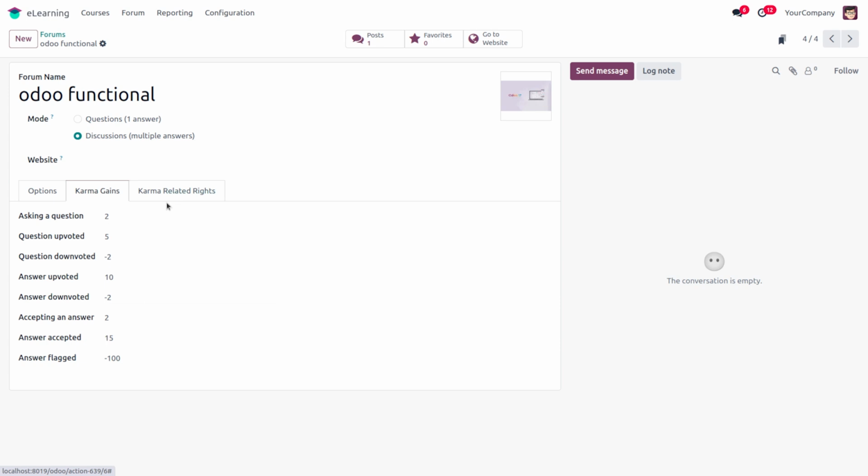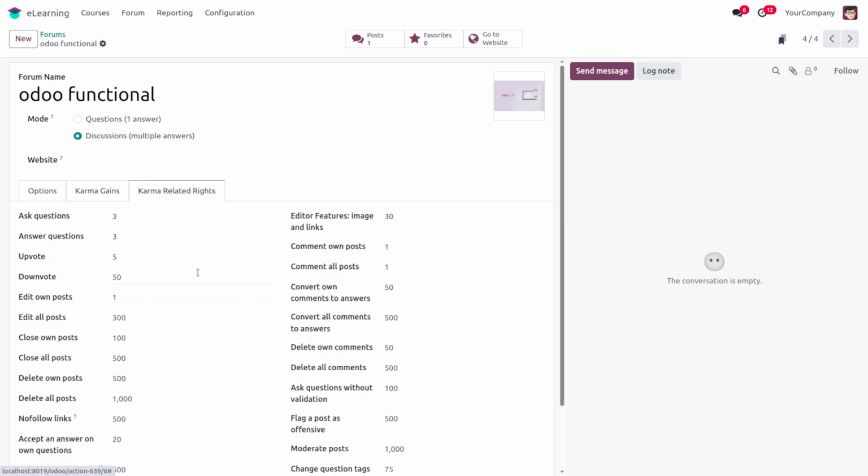Like this, we have the karma related rights also. Ask question right and ask answer, upvote, downvote. These are the karma related rights provided in Odoo. So we can move to the course.